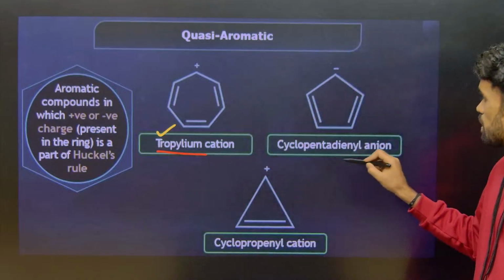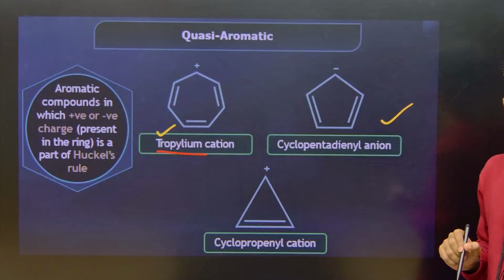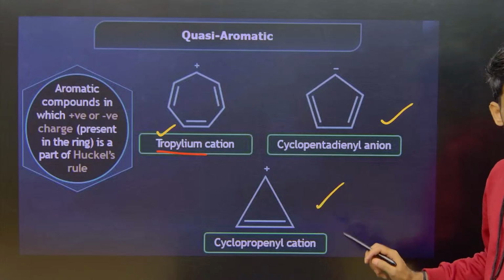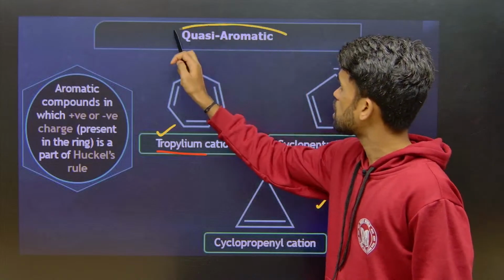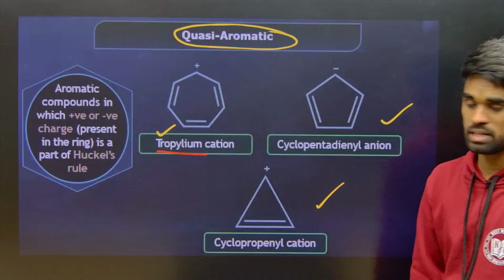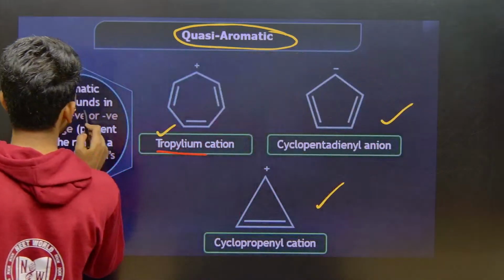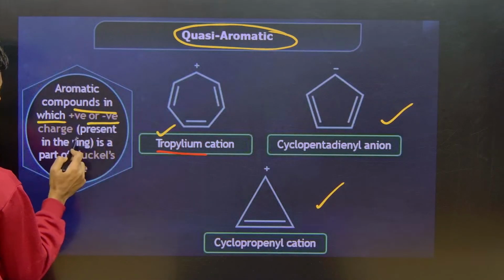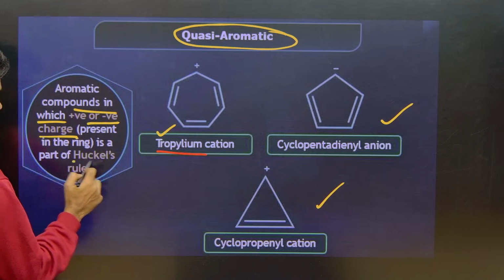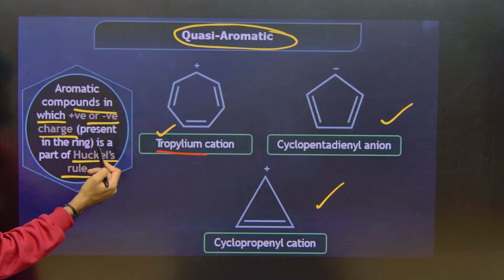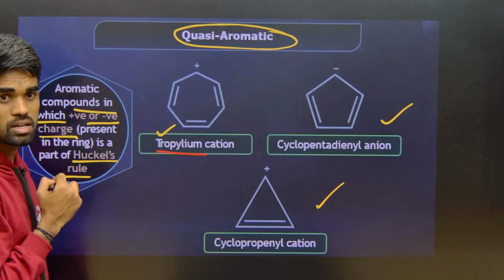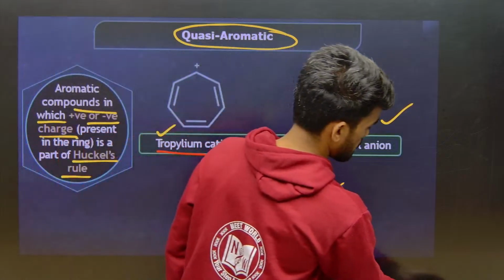And this one, the cyclopentadienyl anion, we discussed. So this one is also discussed. Compounds like this are called quasi-aromatic. Aromatic compounds in which a positive or negative charge is present as a part of the Huckel rule, that complete thing being part of the Huckel rule, are considered quasi-aromatic compounds.